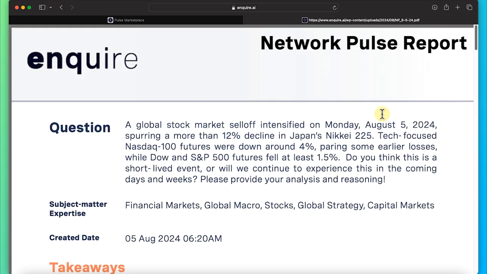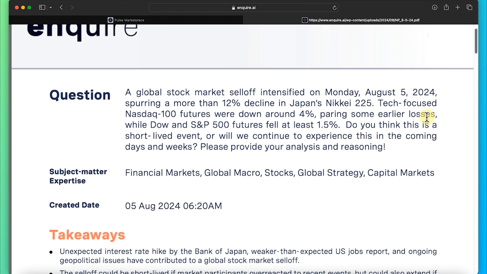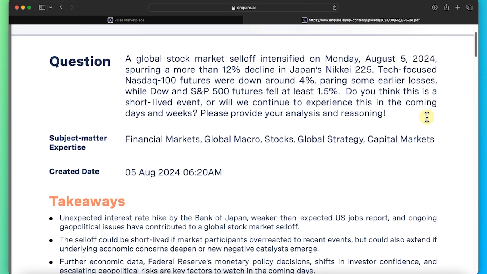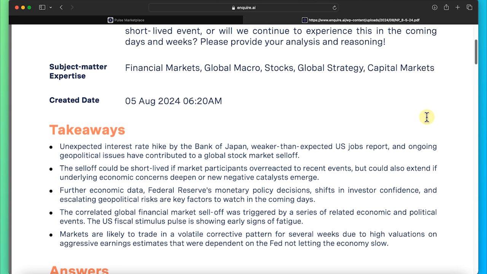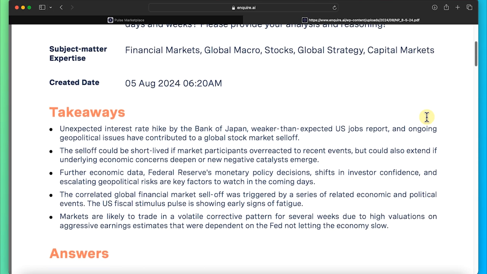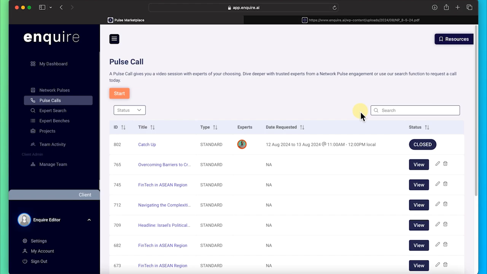When your Network Pulse is complete, a report will automatically be generated with the accepted answers showing. Enquire will screen responses for the quality of the insights, as well as quality assurance that the piece was not plagiarized or generated from AI tools. You can view the answers at any time in your dashboard, or you can download a PDF like this of the questions, answers, and experts. One way to go deeper is to schedule a call with our experts, which can be conducted right here on the platform. This can either be a one-time engagement or an ongoing consultancy.